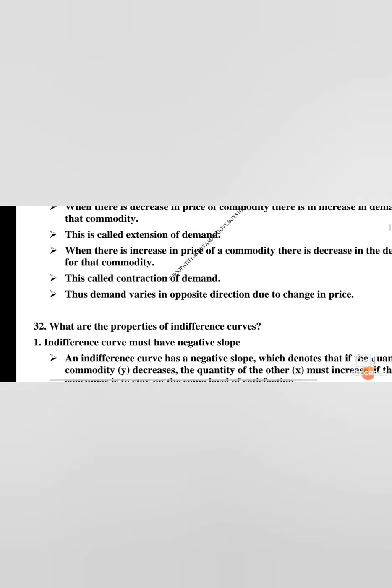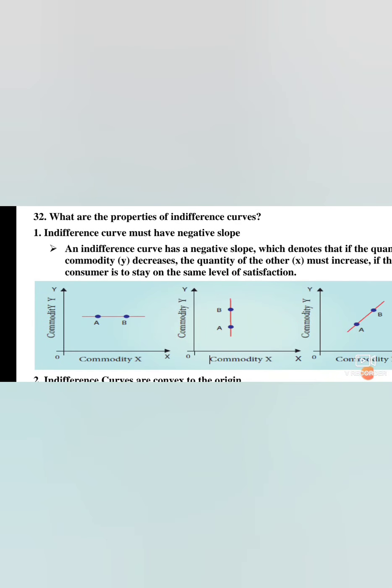What are the properties of indifference curves? Just see the diagram. Any indifference curve has a negative slope. Negative slope means it will flow down. And indifference curves are convex to the origin. Convex to the origin means as the consumer begins to increase use of one good over another, the curve represents the rate of substitution. It is convex to the origin.